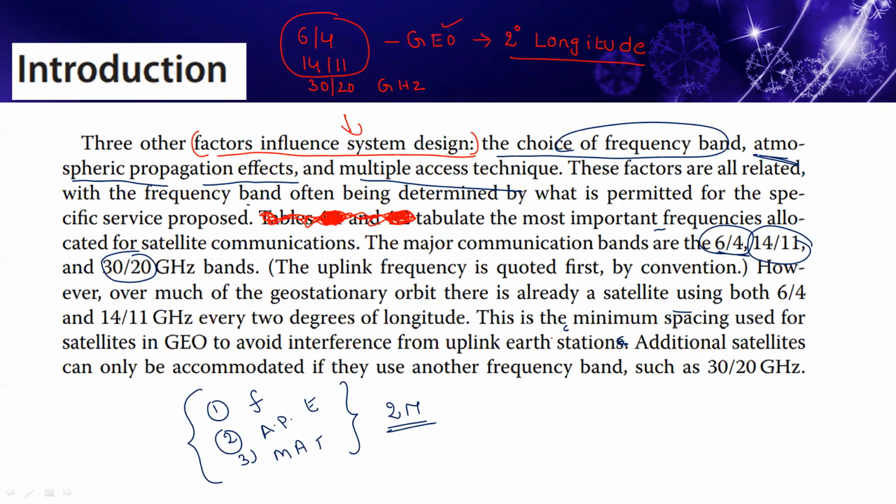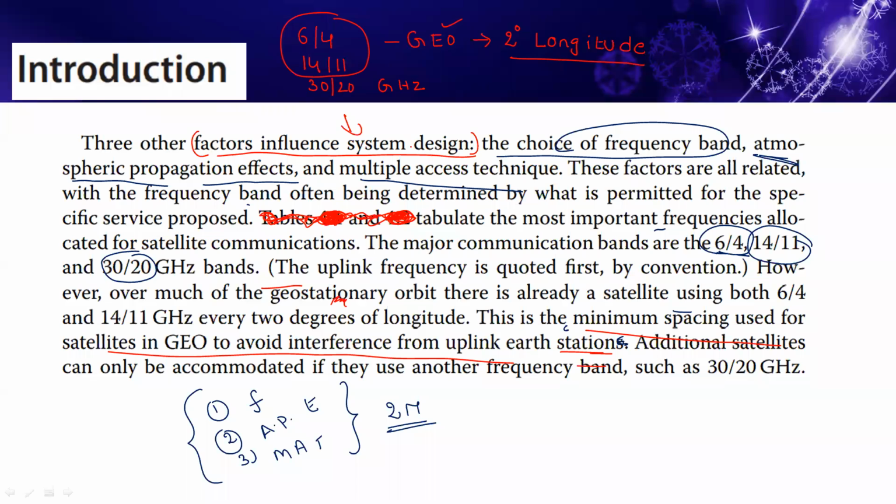One point to mention here: the minimum spacing used for satellites in the GEO to avoid interference from the uplink earth stations. That is one of the important considerations we have to notice here. Additional frequency is required for the satellites.